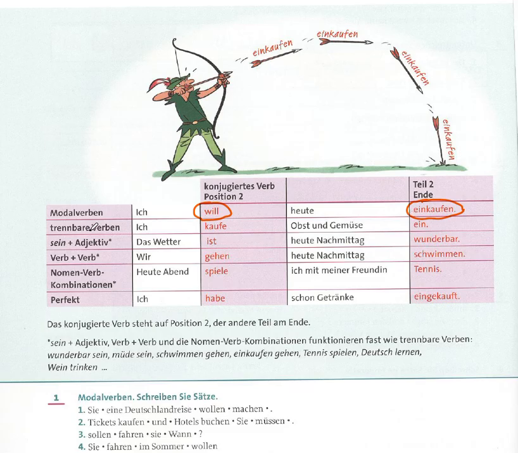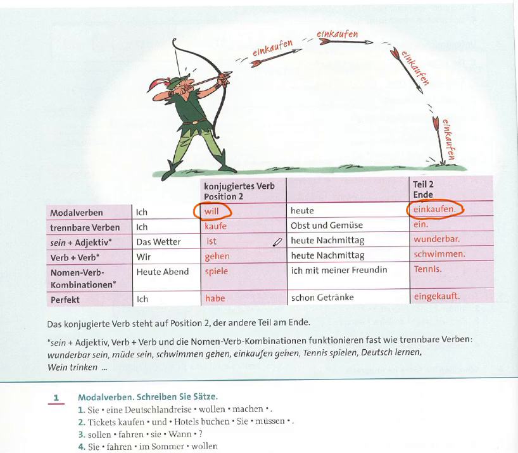The second structure is trennbare Verben, or separable verbs. So how can we use this structure? Here we have another example. Ich kaufe Obst und Gemüse ein.